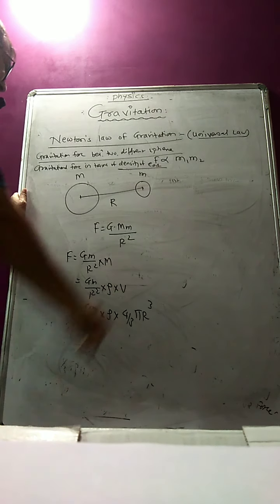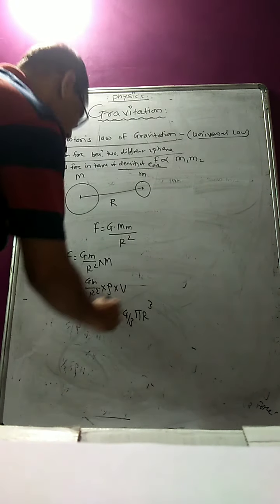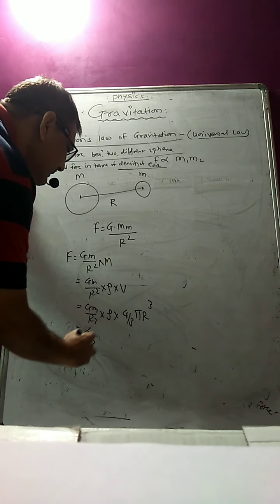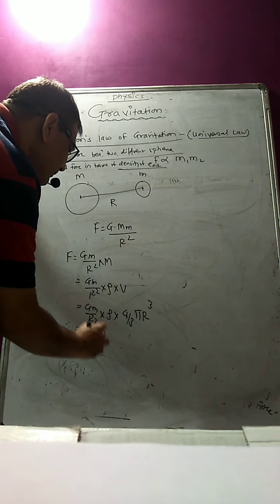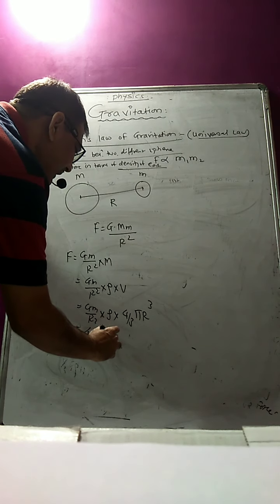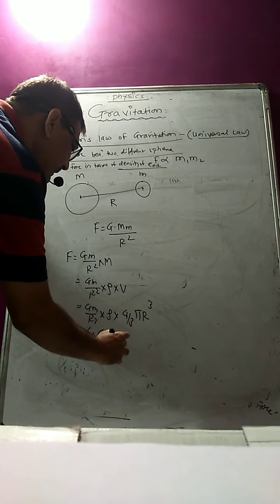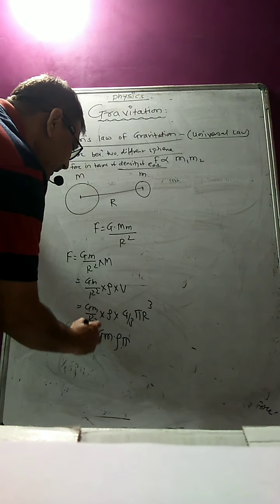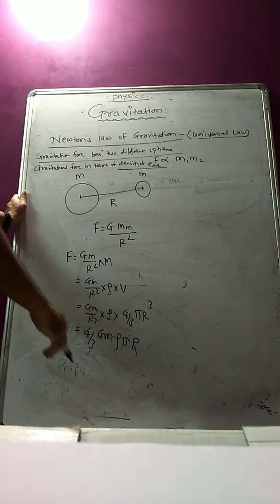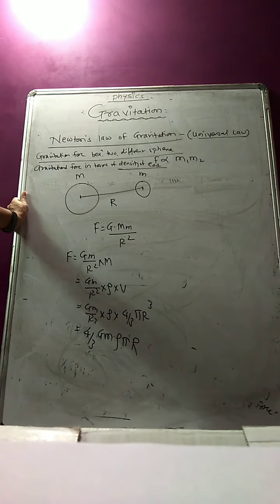Now can you tell me what that equation will be? That will become 4/3 G into small m into rho, and into pi, and r raised to 3 minus r raised to 2.